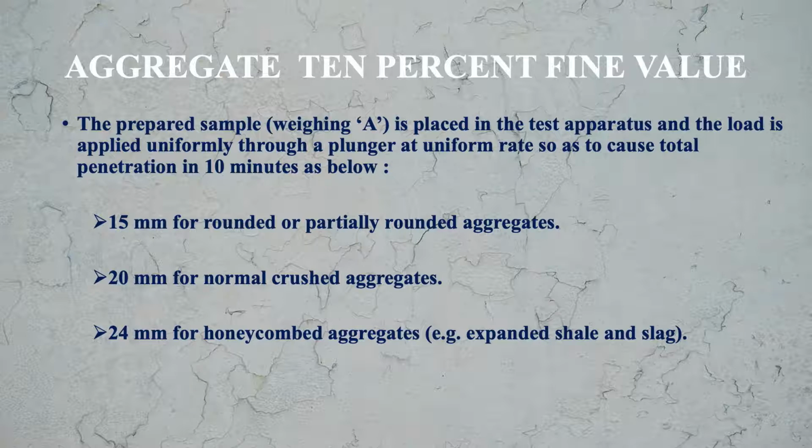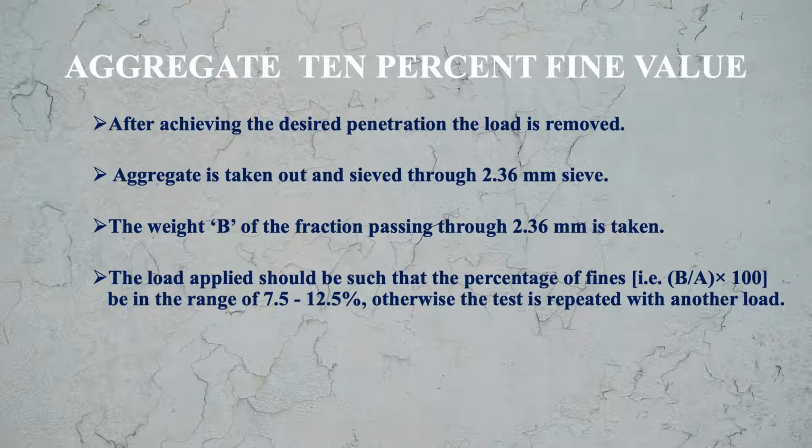If we talk about normal crushed aggregates, then this penetration is 20 mm. And if we talk about honeycomb aggregates, for example, expanded shale and slag, this penetration is 24 mm. So for different types of aggregates, this penetration limit is defined, and that has to be within a time span of 10 minutes. After achieving the desired penetration, the load is removed.